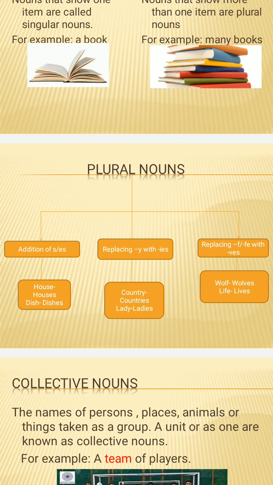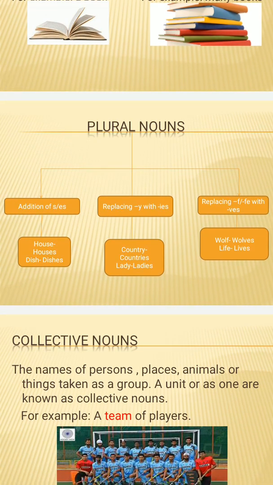For example, one word is house, the singular word is house. If you want to make it plural, you will add s at the end of that word. Houses. Now dish is there. Dish. So you will add es. It will become dishes. It will become plural. Second way is for words that end with y. There are some words that end with y.